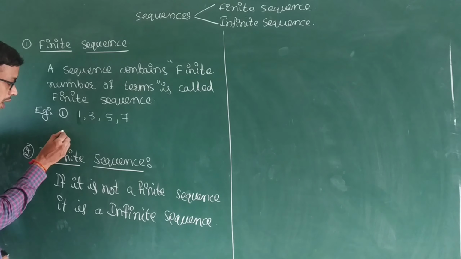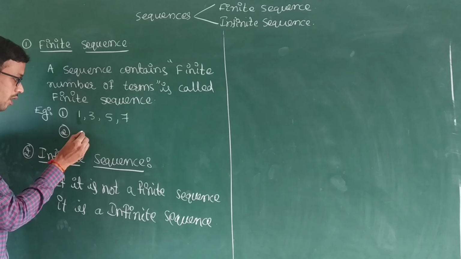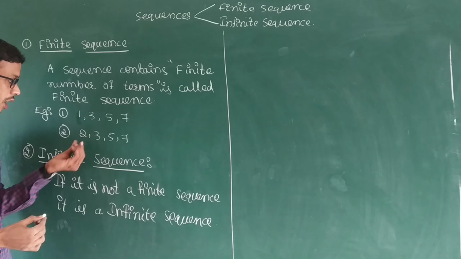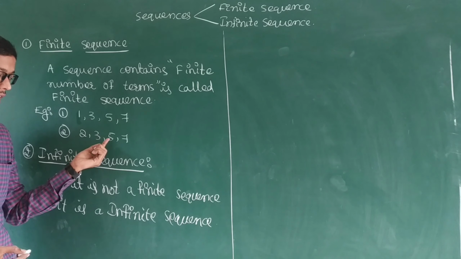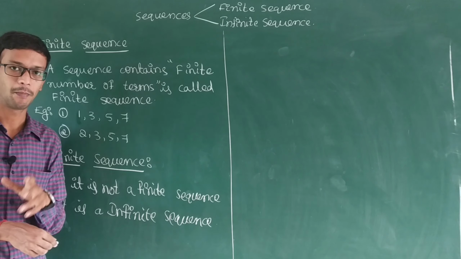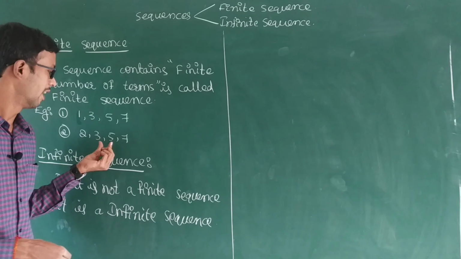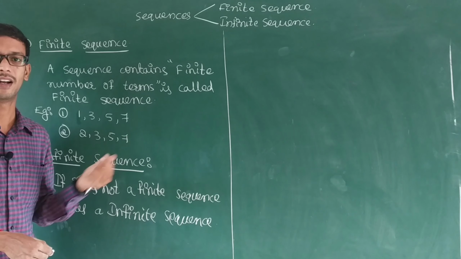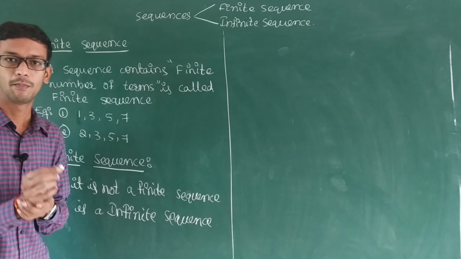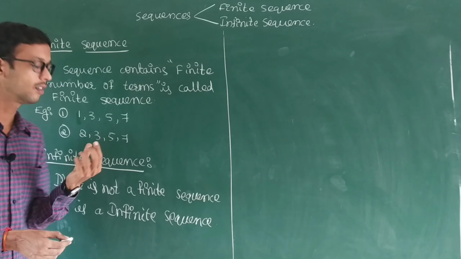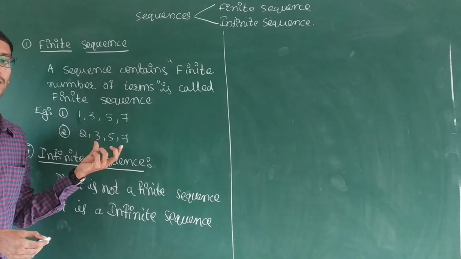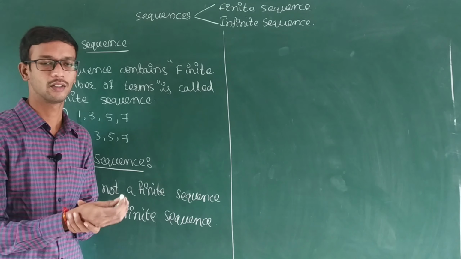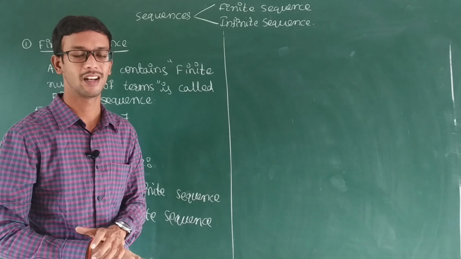And you observe one more example. 2, 3, 5, 7. 1 extra, 2 extra, 2 extra. Sir, this is not a perfect pattern. Yes, this is a sequence. Why? Because it is the set of prime numbers. 2 is a prime, 3 is a prime, 5 is a prime, and 7 is also a prime. Mathematical pattern or rule can also be called this. Here the rule is prime numbers. Even if the rule is in words, it is also a sequence. If a mathematical pattern is there, it is a sequence.